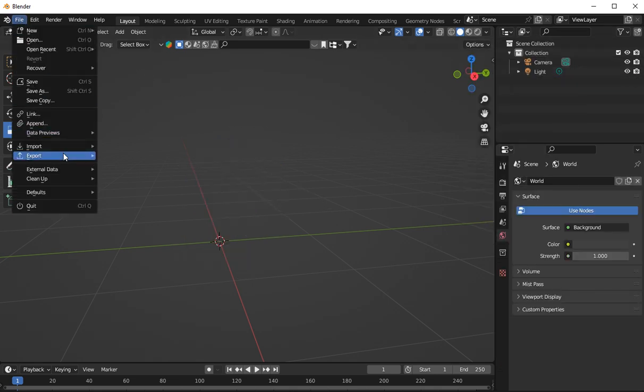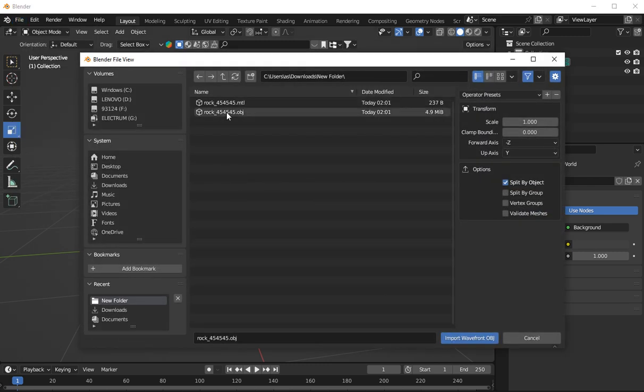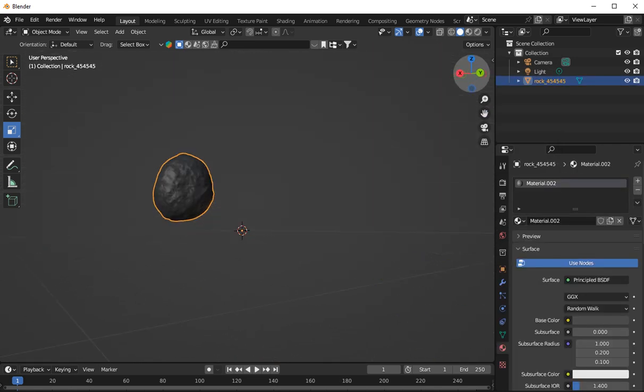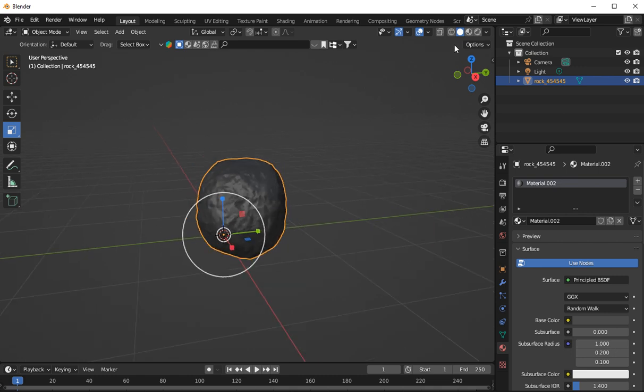Go back in here, import the rock, just so you can get the idea of importing and exporting. So it is the same rock. We're going to import it. And you notice now when we import it, it's a different kind of colour. It's darker because it's to do with the lighting. And not only is it to do with the lighting, when we picked the colour from the floor, we didn't actually pick that colour in the crack.